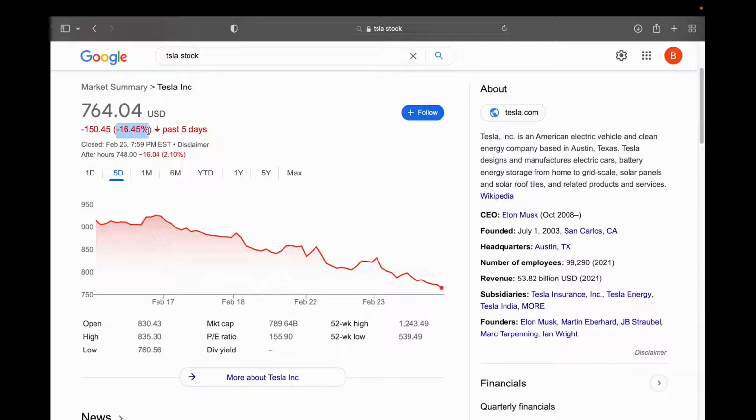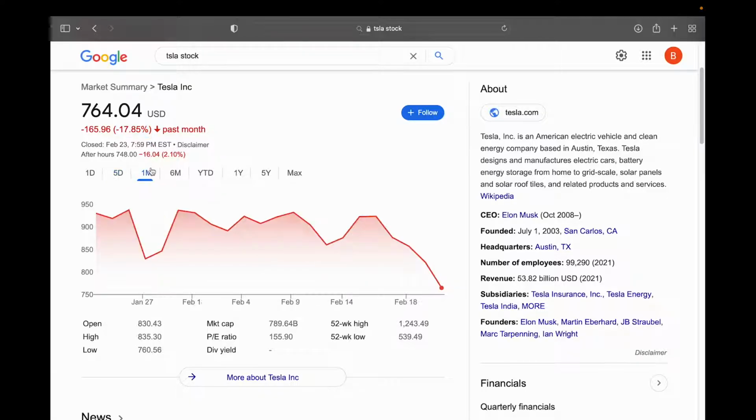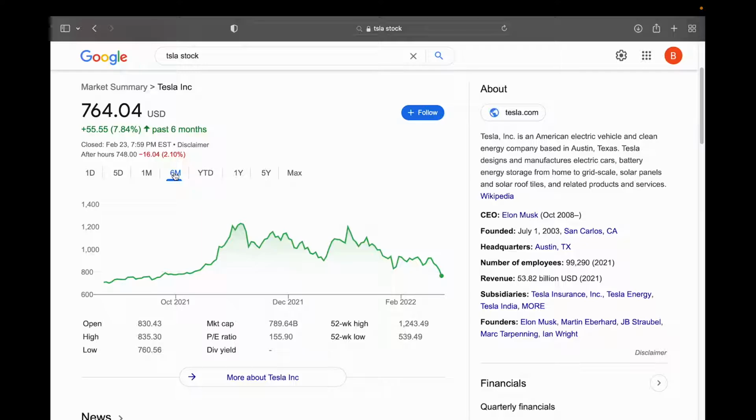Of course, that is just looking at the stock under a single time horizon. To get the full picture of what's going on here, we should look at multiple time points. And we can see here that a 1 month view of Tesla is not looking too good either, off more than 17%. And if we look at the 6 month view here, we can see that we basically went nowhere in about 6 months if you count in the after hours action here.